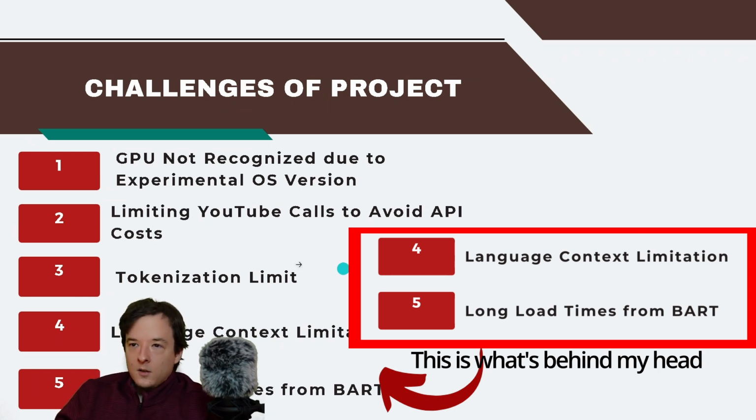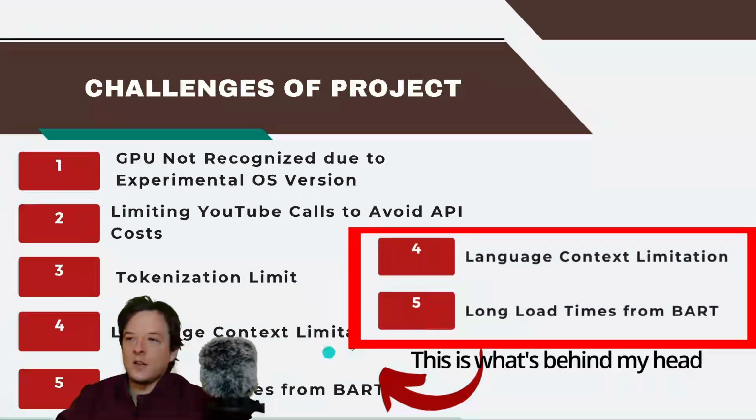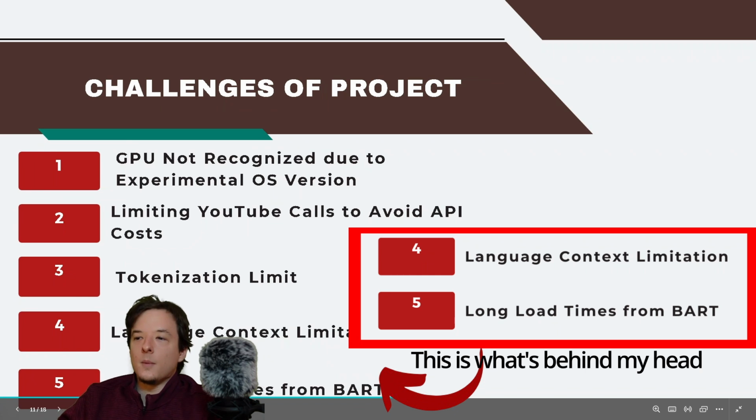Also, I had to find a way to lower the API calls. Also, there's a tokenization limit with the BART model or the Hugging Face Transformer. We'll get into that a little bit. For all the large language models and transformers, tokens have a slightly different definition depending on which one you're using. In this case, tokens are roughly one word a token. So if you have a sentence that's 10 words and you want to summarize that, that took up 10 tokens.